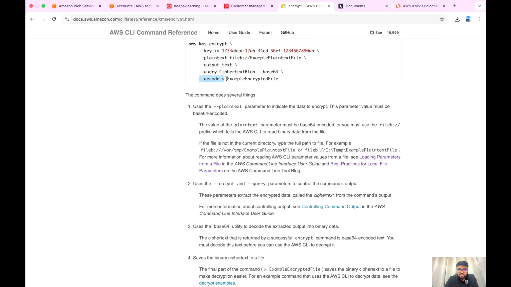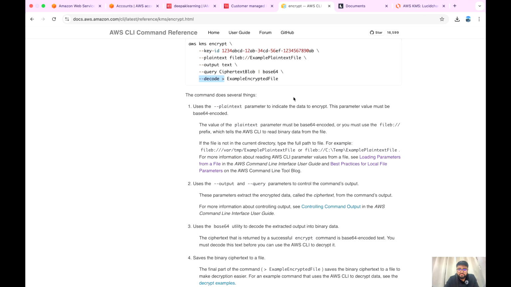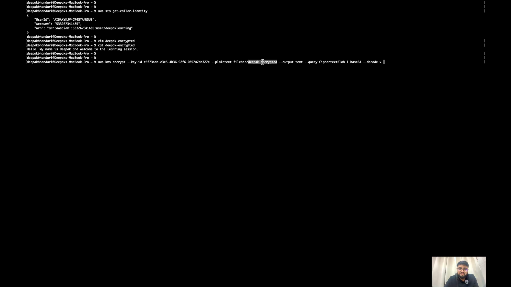Encrypted file. I should have mentioned it as plaintext or something like that, but no issue. For the encrypted one, I'll mention it as new. So this one is my plaintext file and this is my encrypted text file. Okay, now let's hit enter.